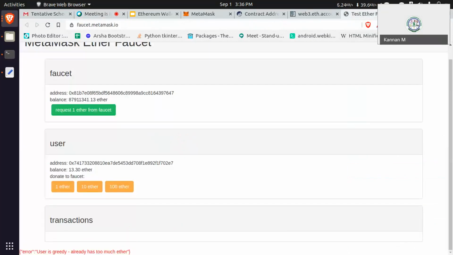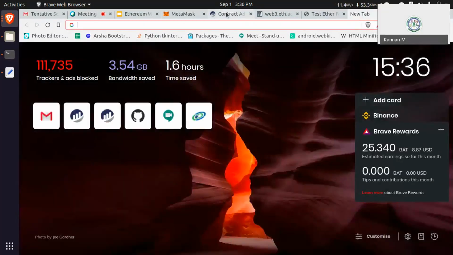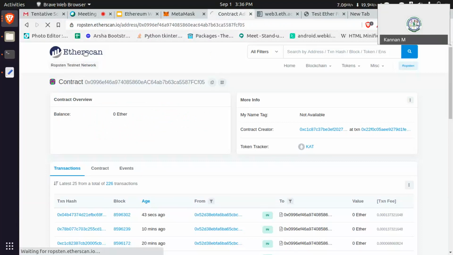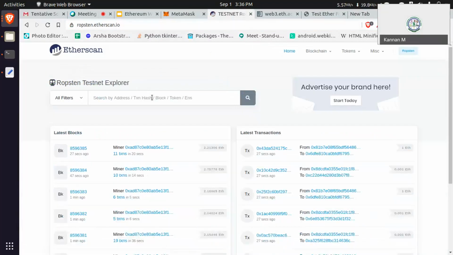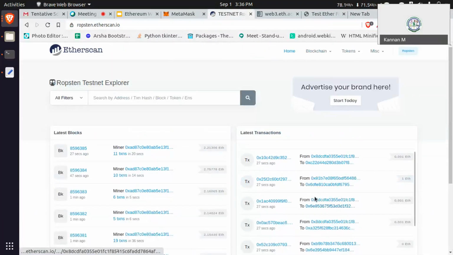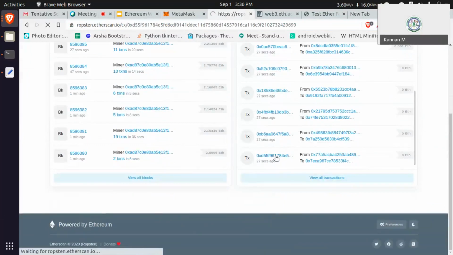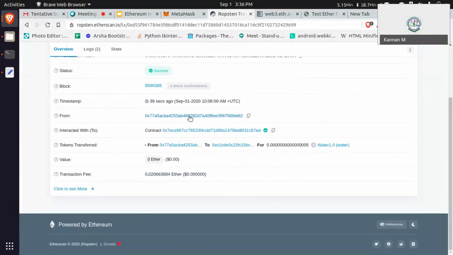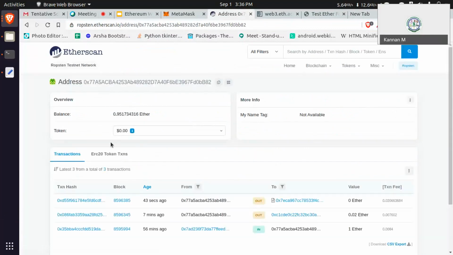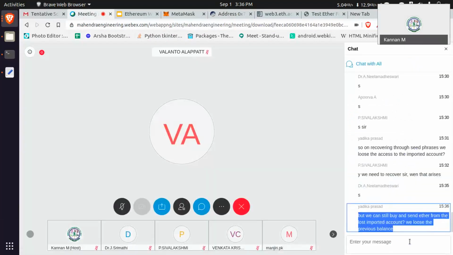If you have an address, let's say you go to this website and send me some address from these transactions, just click any transaction, and then click any from or to address. It should not be a contract. Copy it and share it with me. I will perform that transfer.